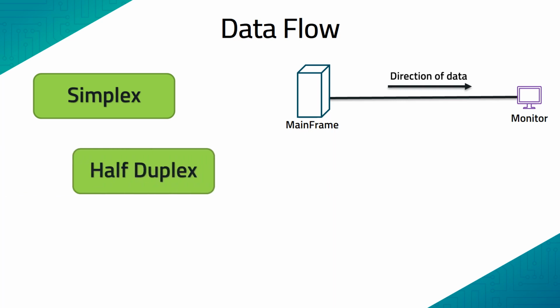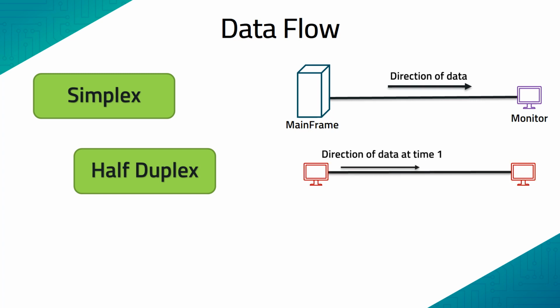The second type of data flow is half duplex. Here each station is capable of sending as well as receiving, or transmitting as well as receiving, but not simultaneously. At any given instant of time, it can either transmit or receive. It cannot do both operations simultaneously. In other terms, if one is sending, the other can only receive, and vice versa. That is interpreted by this particular diagram.